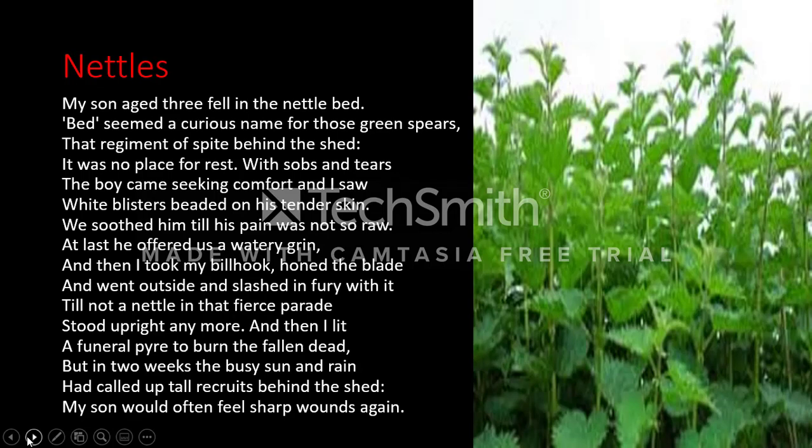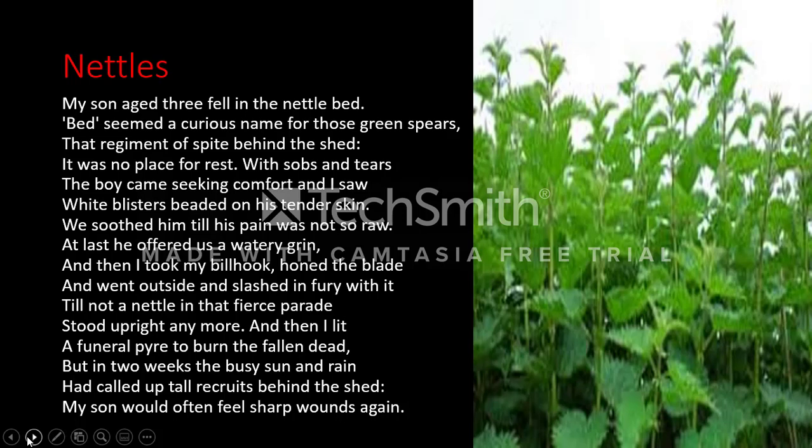So the poem is Nettles. My son, aged 3, fell in a nettle bed. Bed seemed a curious name for those green spears, that regiment of spite behind the shed. There was no place for rest. With sobs and tears the boy came seeking comfort, and I saw white blisters beaded on his tender skin. We soothed him till his pain was not so raw.